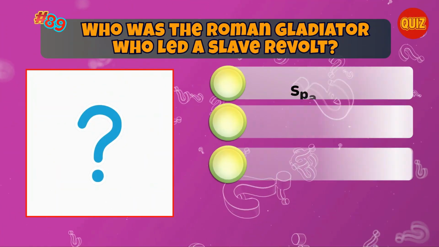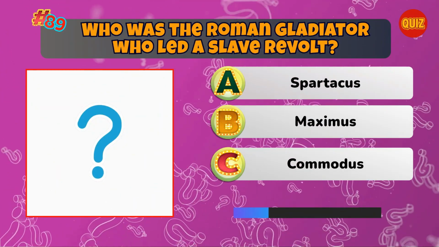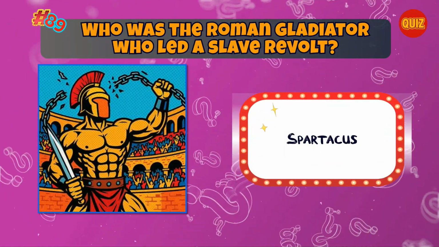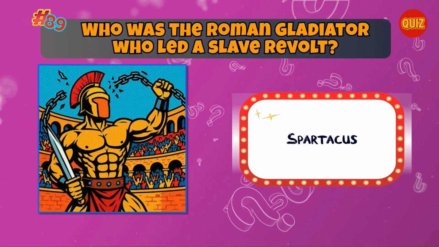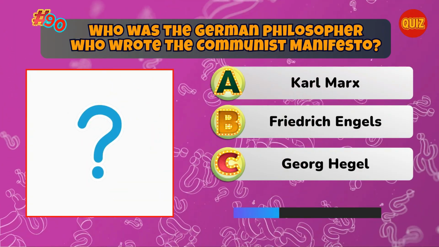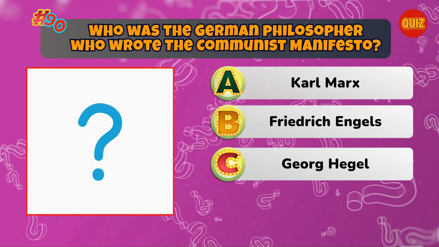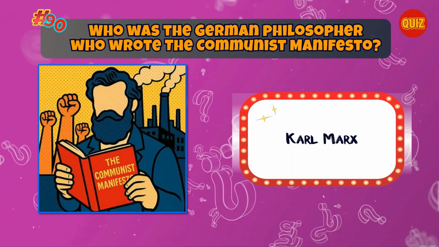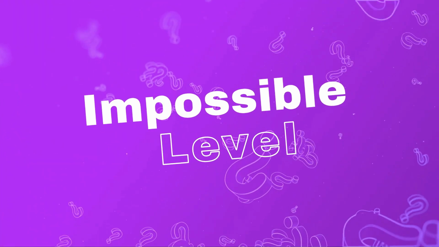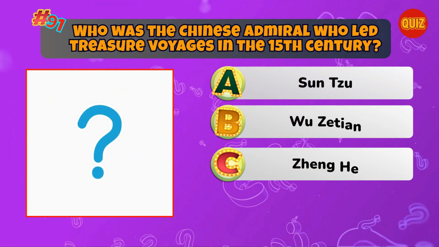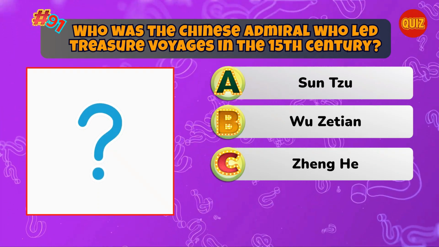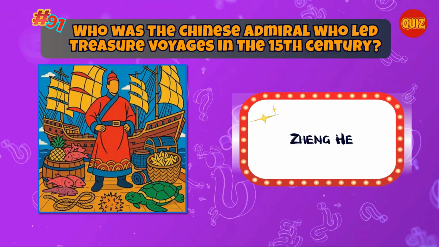Who was the Roman gladiator who led a slave revolt? Correct. Spartacus. Who was the German philosopher who wrote the Communist Manifesto? Correct. Karl Marx. Who was the Chinese admiral who led treasure voyages in the 15th century? Correct. Zheng He.